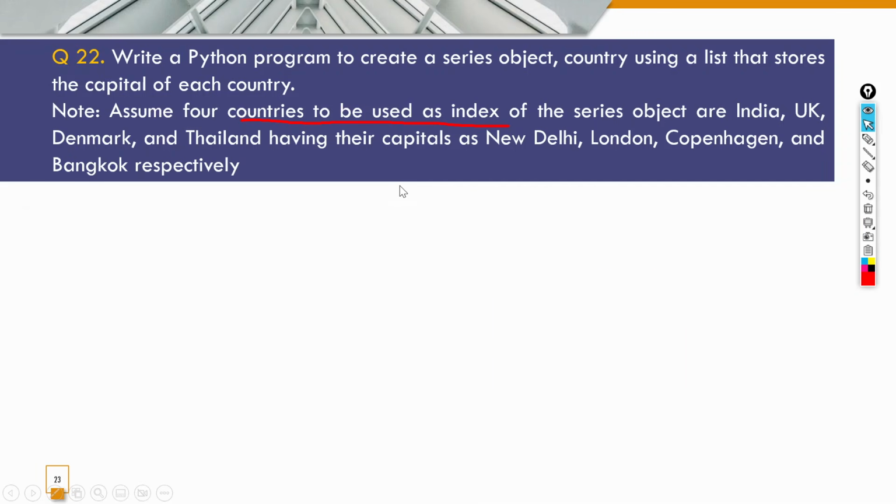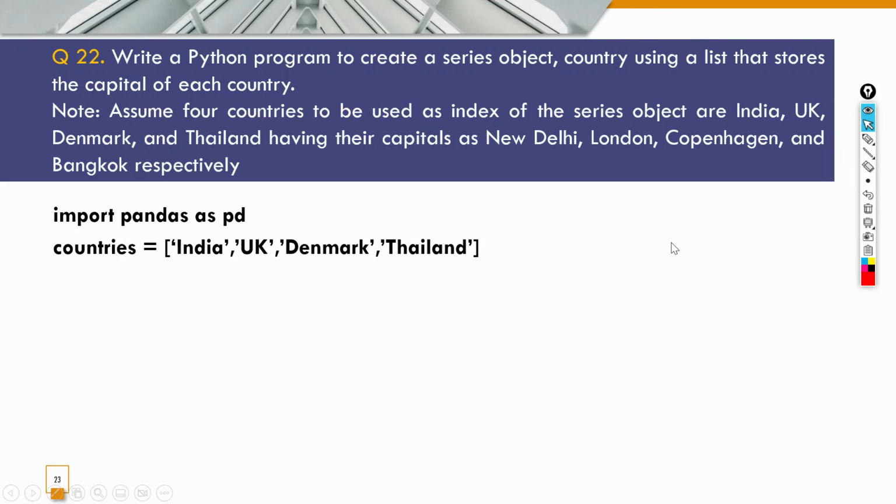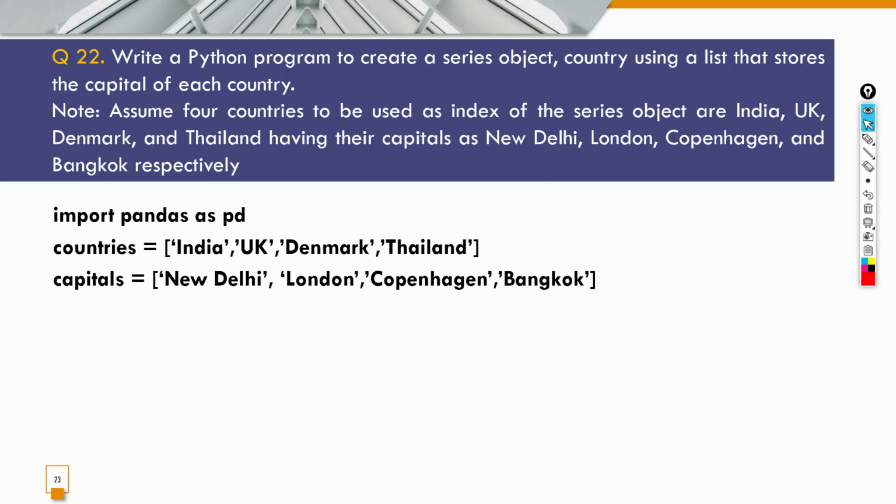So there's also one more way, we'll see that here also. Okay, so let's see the answer. First we'll write import pandas as PD, then countries is equal to India, UK, Denmark, Thailand. This is another way wherein you first create a list of the countries and capitals, and then you write the name of the series, that is right now though it should be country, but I have written S1, that's okay, PD.series, then data is equal to capitals, comma index is equal to countries.